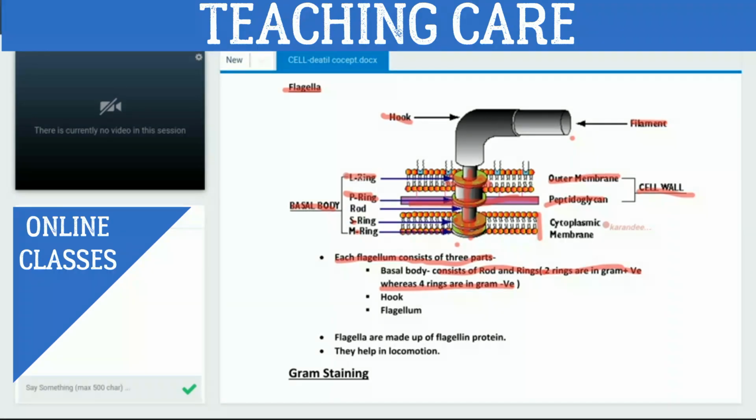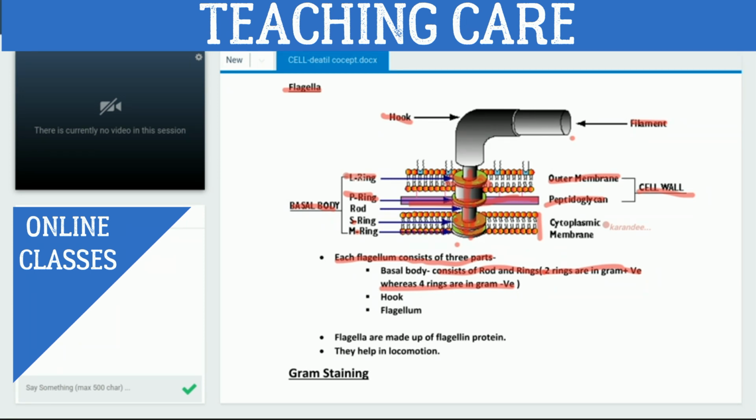Lipopolysaccharide ring. Right. So what we have studied about the flagellum: each flagellum is made up of 3 parts. First is the basal body, second one is the hook, and third one is the filament. The basal body is the part embedded inside the cell wall and plasma membrane, right?